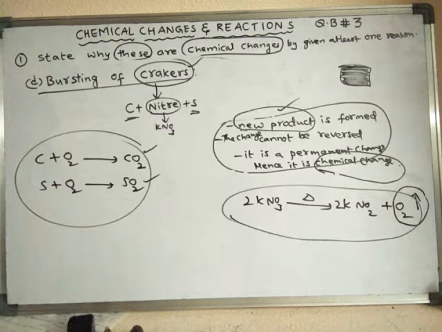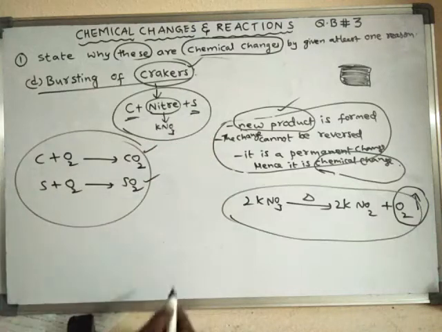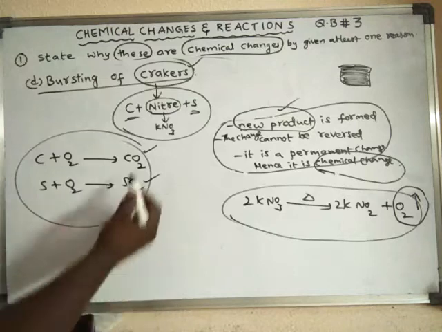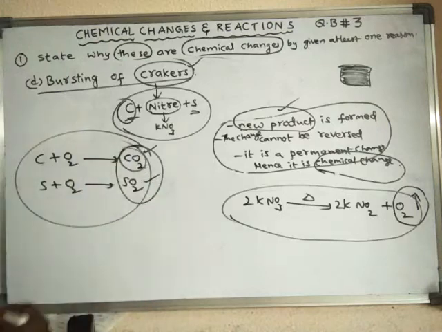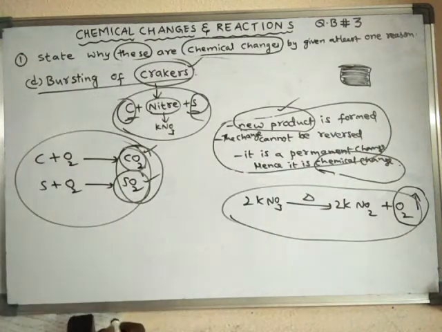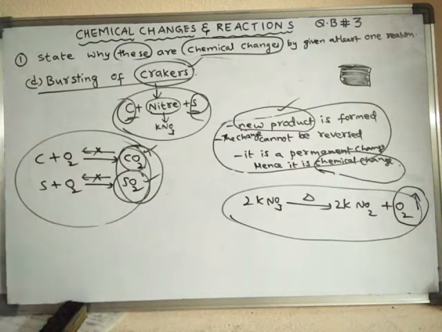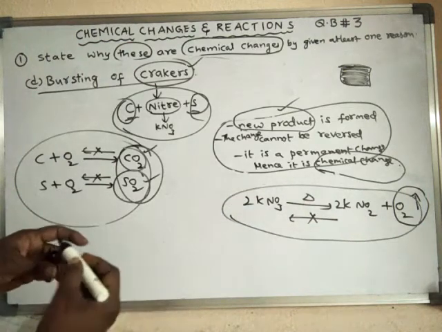So during bursting, carbon, niter and sulfur burn to form sulfur dioxide and carbon dioxide as new products. During this process, this substance is converted into carbon dioxide, this substance is converted to sulfur dioxide. So new products are formed. And this change cannot be reversed. Even this change also cannot be reversed. Hence, it is a chemical change. It's a permanent change.